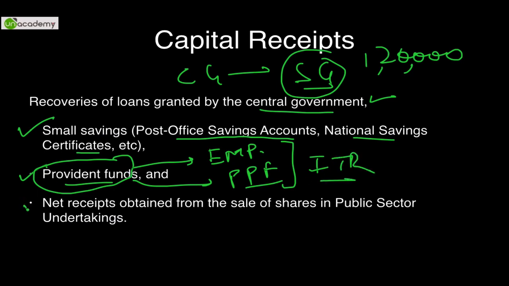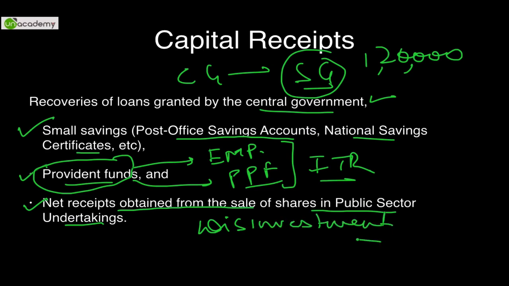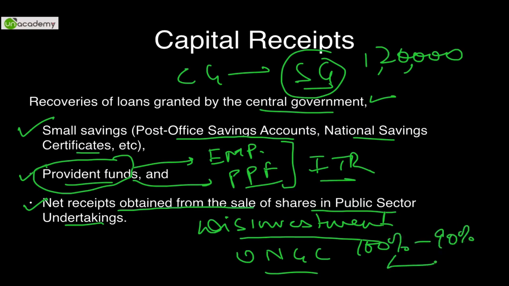Third is net receipts obtained from the sale of shares in public sector undertakings. This is known as disinvestment. So if the government does not have money, it would disinvest its stake in ONGC, Oil and Natural Gas Corporation, from 100% to 90%. Let's say it dilutes 10% of its shares and raises 10,000 crores. It is considered a capital receipt.